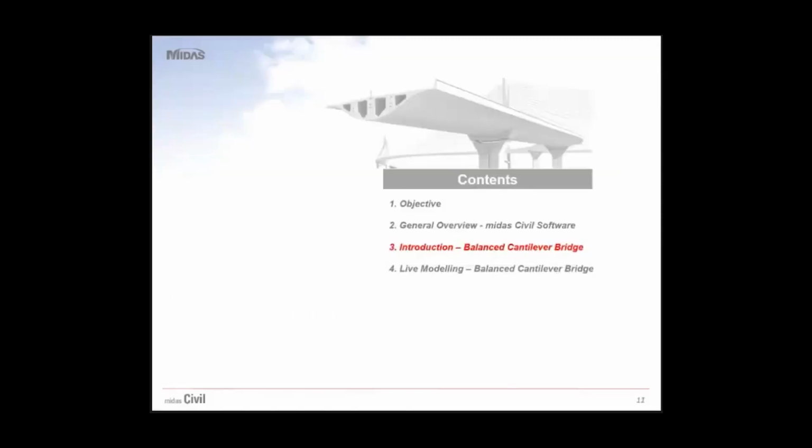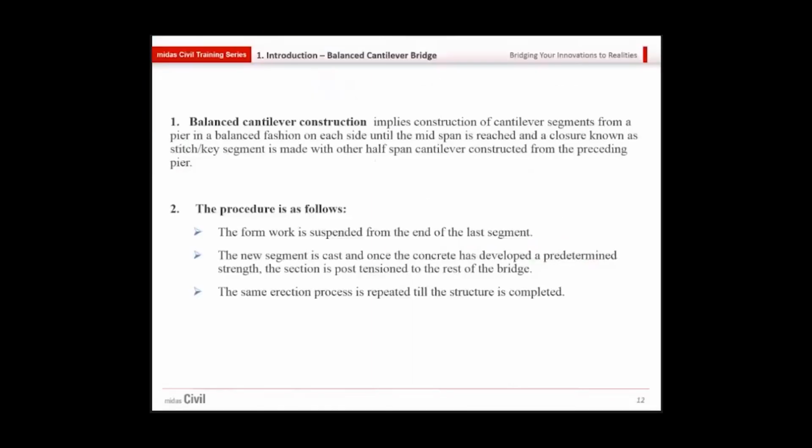So let's come to the introduction of the balanced cantilever bridge. What is a balanced cantilever bridge, why is it required, and why has AECOM used a balanced cantilever bridge for this project? Balanced cantilever construction implies the construction of cantilever segments from a pier in a balanced fashion on each side until the mid span is reached, and the closure known as the stitch or key segment is made with the other half span cantilever construction from the preceding pier.